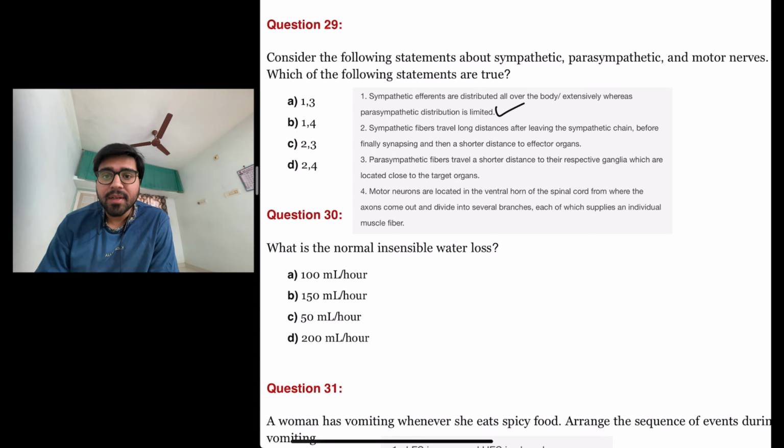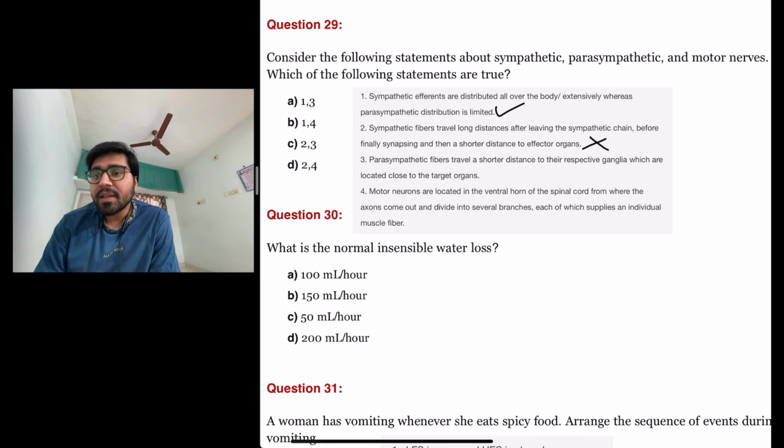The next statement is sympathetic fibers travel long distances after leaving the sympathetic chain before finally synapsing and then a shorter distance to the effector organs. This one is wrong because parasympathetic fibers actually travel long distances after leaving the parasympathetic chain. Okay, finally synapse happens.